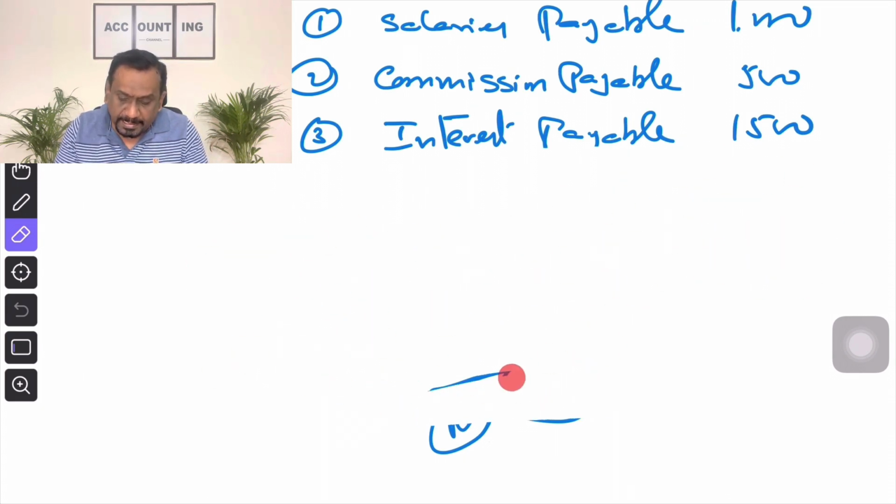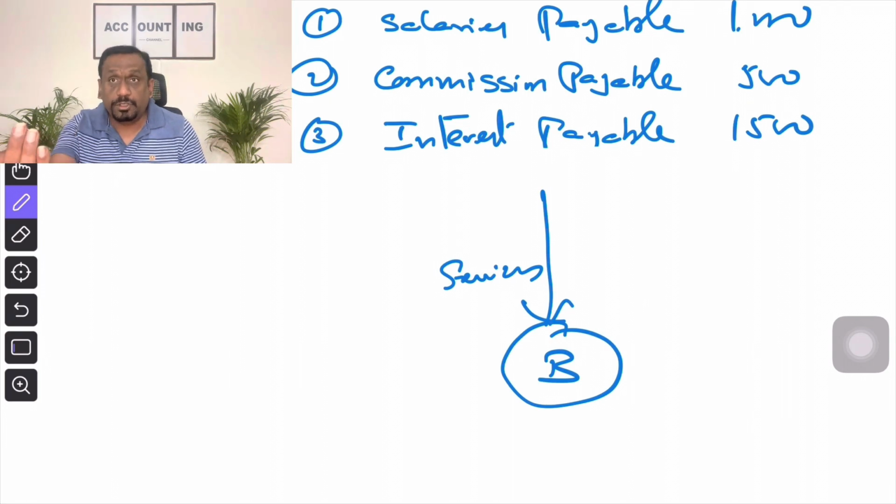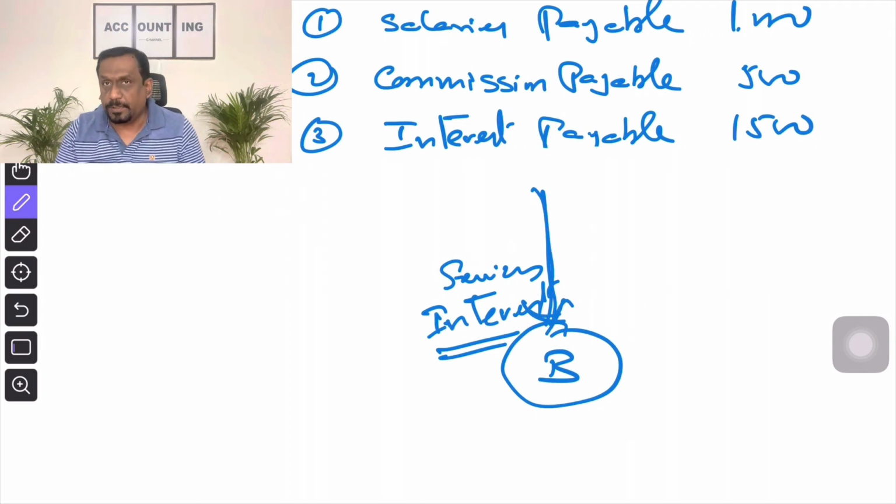Next one is interest payable. Interest payable. From business point of view, what comes in? Services. What are the services? We should have taken loan facility. Loan facility is the service we received, for which we are paying interest, right? So these services we will name it as interest, because we are paying interest for the services received, right? So let us call it as interest. This is what these kind of services, loan facility services, are being received.